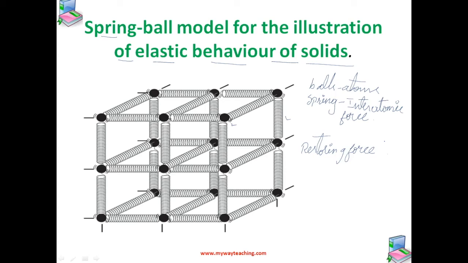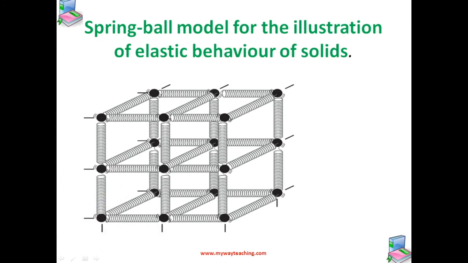Thus, elastic behavior of solids can be explained in terms of the microscopic nature of the solid.